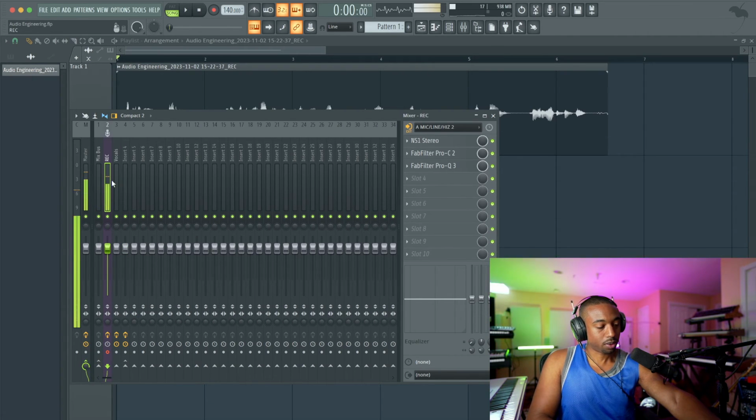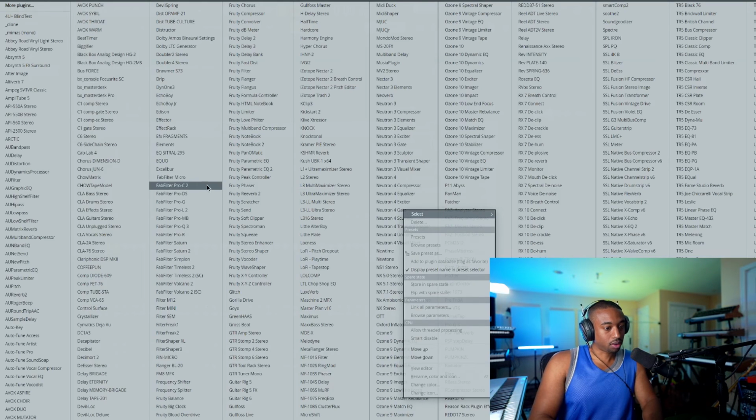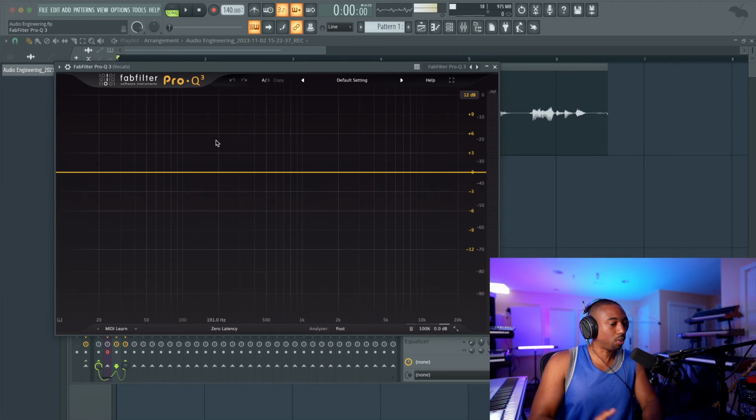But at this point, what we're going to do is look at the whole frequency on FabFilter's EQ and see where we're overdoing it.